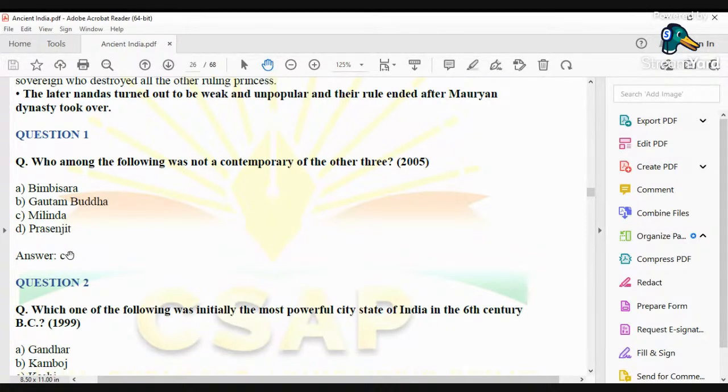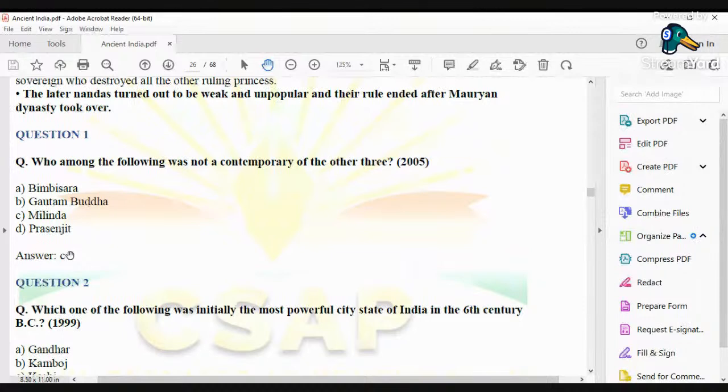Bimbisara had sent his court physician Jivaka to treat Prasenjit. Since Bimbisara sent his chief physician to treat Prasenjit, that makes Prasenjit also a contemporary of Bimbisara. So Bimbisara, Gautam Buddha, and Prasenjit all belong to the same time period. Now we are left with only Milind.